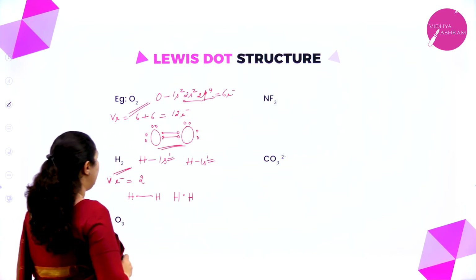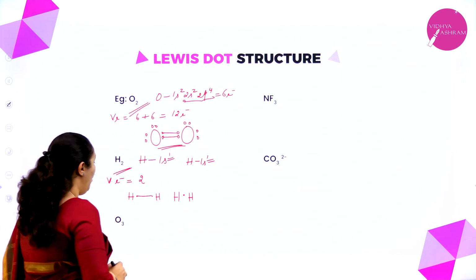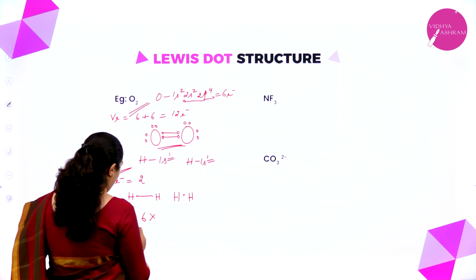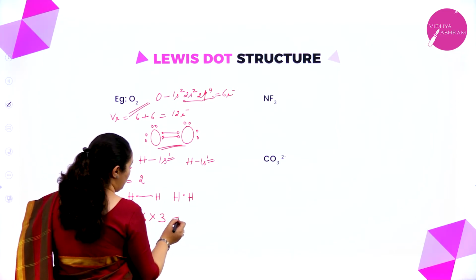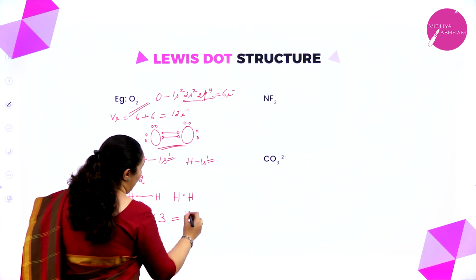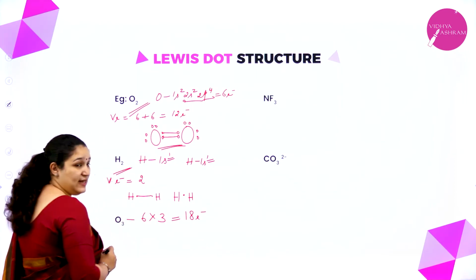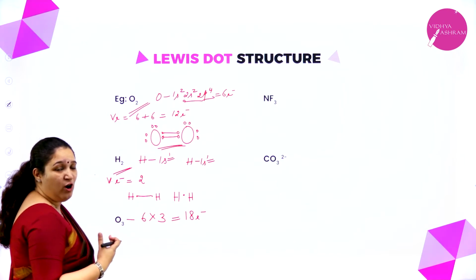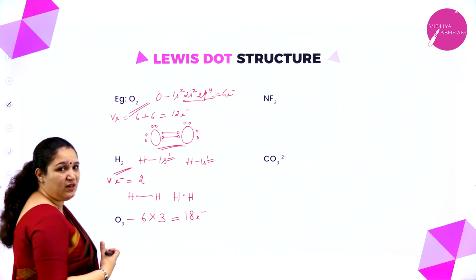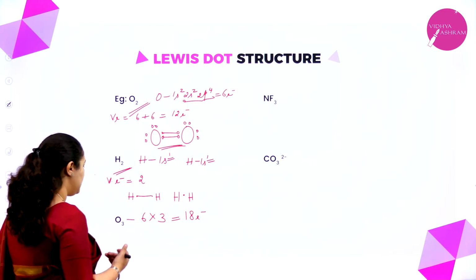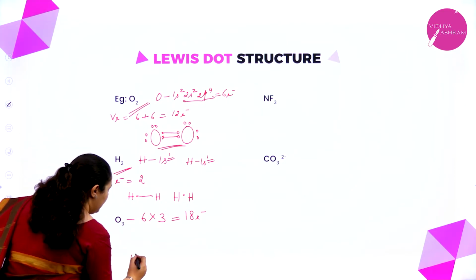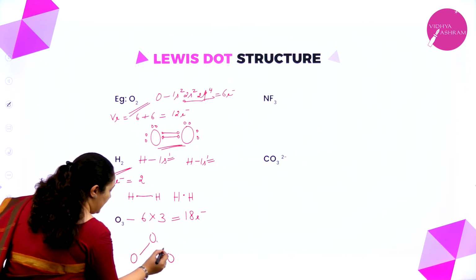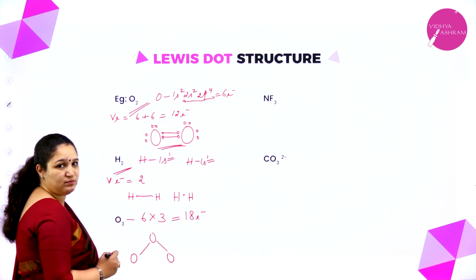Similarly, we'll write for ozone now. Ozone, how many valence electrons? 6 for every oxygen atom. We have 3 oxygen atoms, so we have 18 valence electrons. Now how do I form the bonds between the 3 oxygen atoms? I will write 3 oxygen atoms like this, and between each I will give one bond.